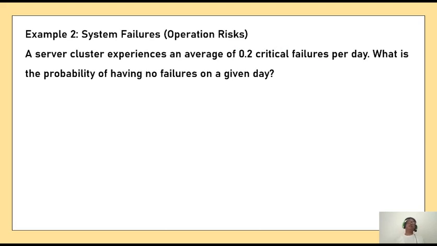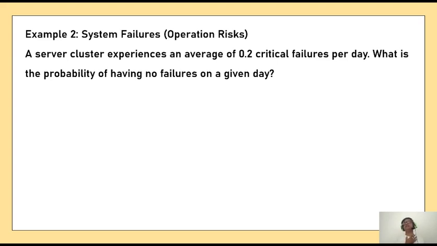Next comes system failure, operation risks. A server cluster experiences an average of 0.2 critical failures per day. So a server experiences failures at an average rate, that is, the lambda value given to you is 0.2 per day. What is the probability of having no failures in a day?